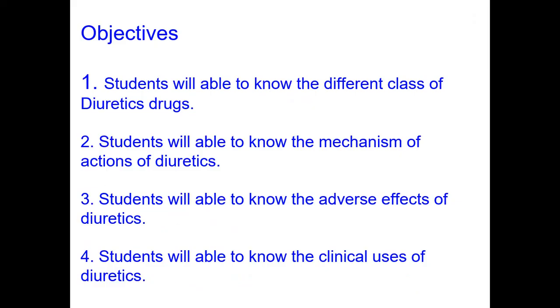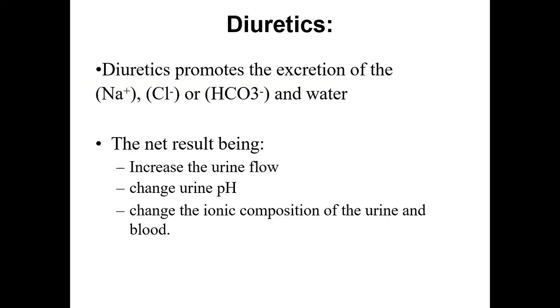So before starting this chapter, the main objectives. During the course of this topic, the student will be able to know the different classes of diuretic drugs. Second, the student will be able to know the mechanism of action of diuretics. Students will also know the adverse effects and contraindications of diuretics. The student will also know the clinical usage of the diuretics. So these are the main objectives of the diuretic chapter.